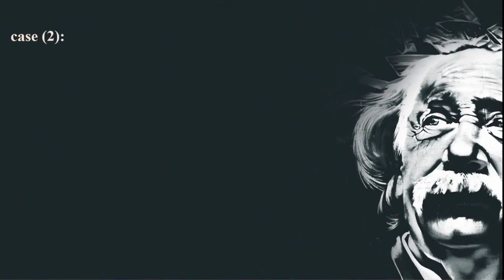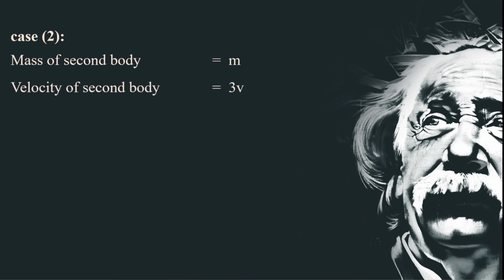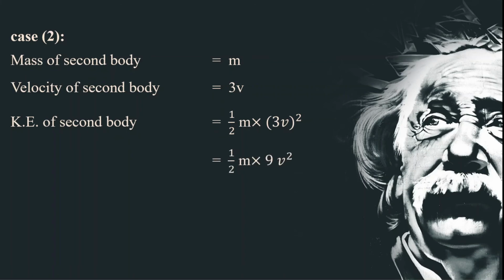Now in the second case, the mass of the body is m and its velocity is tripled, that is 3v, and the kinetic energy of the body is 1/2 m into, in the place of v we have to put 3v. So 3v the whole square is equal to 1/2 m into 9v square, since 3 square is 9. So similarly you can write it as 9/2 mv square.